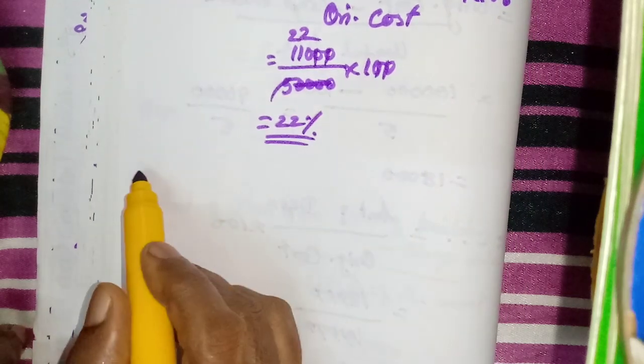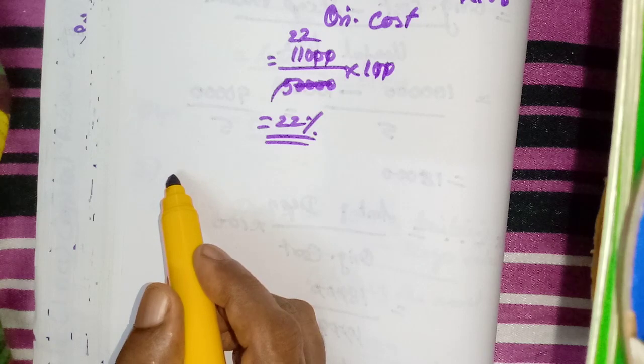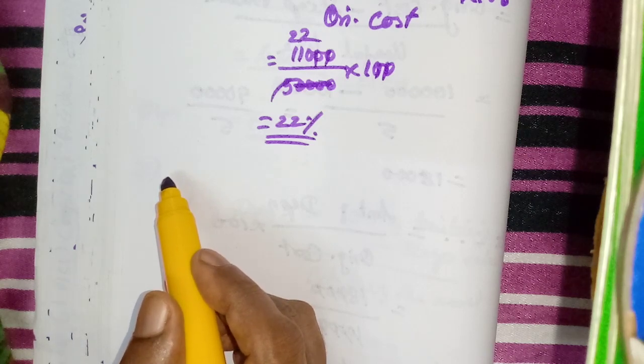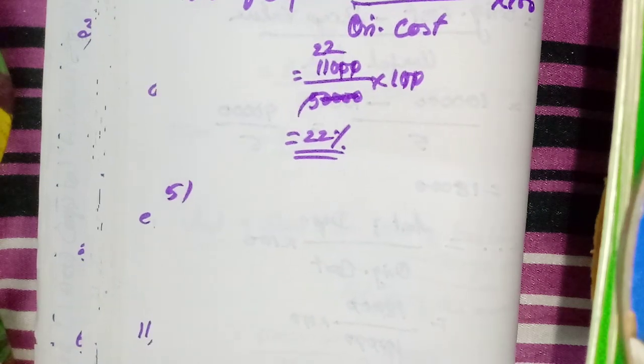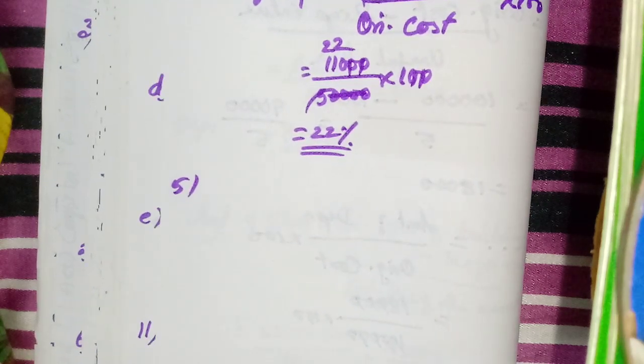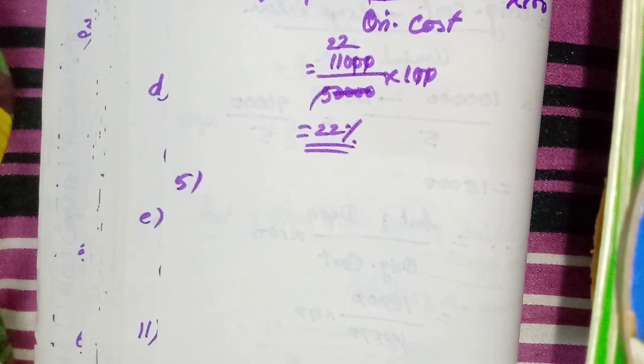Then I will read the problem. Machinery was purchased on 1st January 2015 for 4 lakh. 15,000 was spent on its erection and 10,000 on its freight charges.